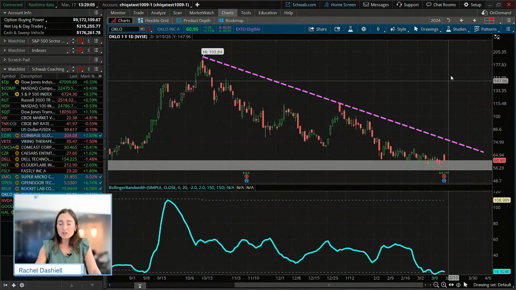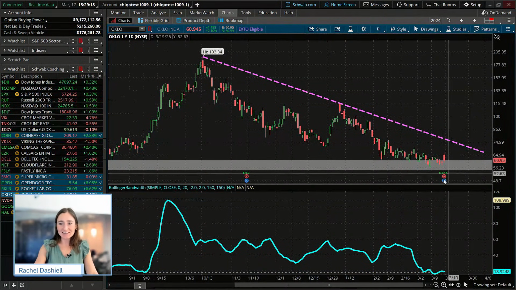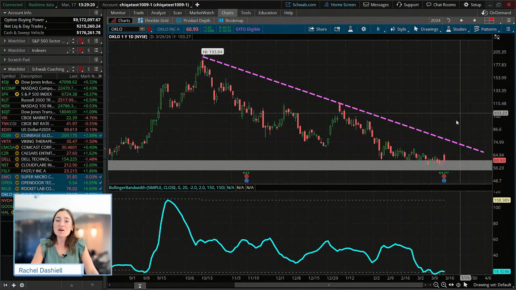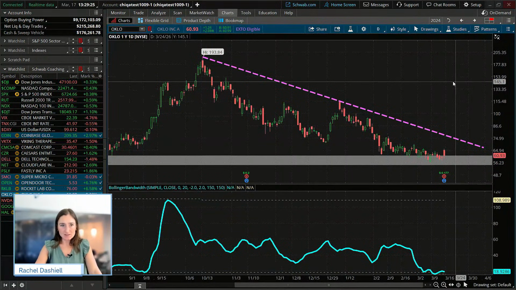Now, a couple of different things about this one. We're going to talk about both the long-term structure of this one as well as what we're seeing in implied volatility. And maybe you guys have seen this already, we have an upcoming event later today. Typically with earnings announcements, you see an increase in implied volatility the week or 2 weeks leading up to earnings.